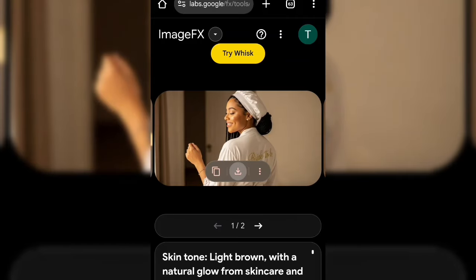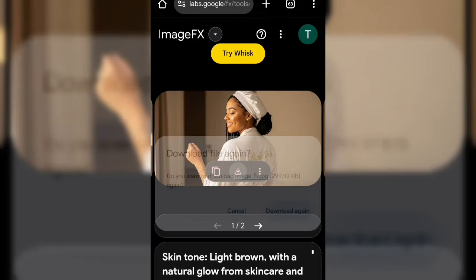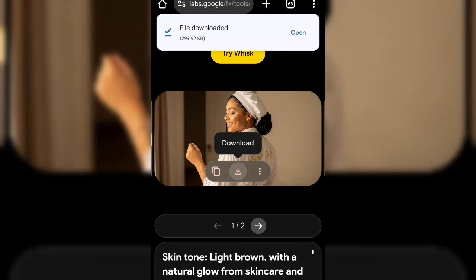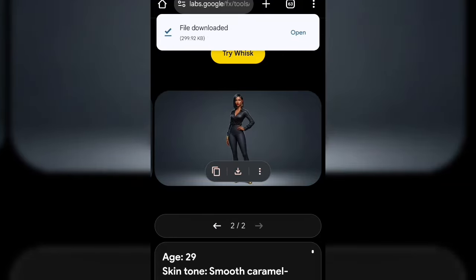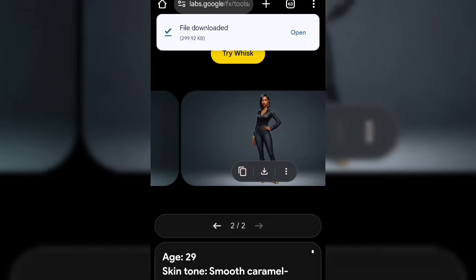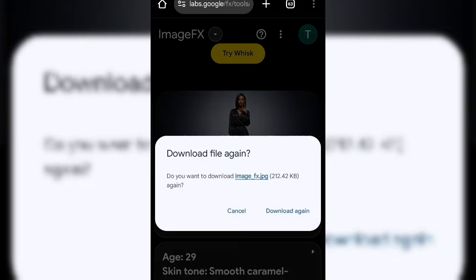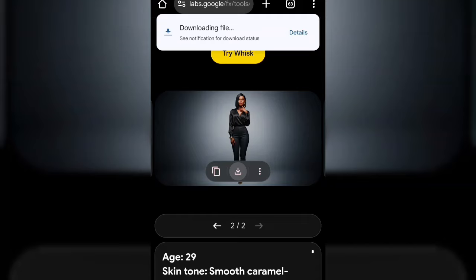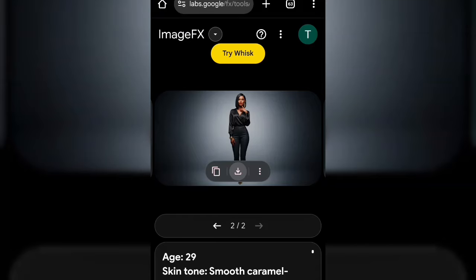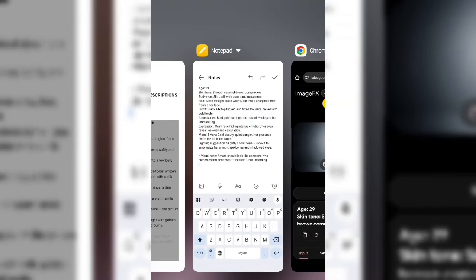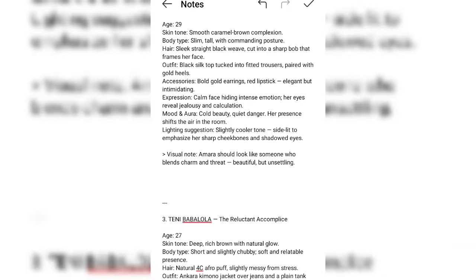So I'll choose this one and download it. So for this second one, this is the second character. So I'll select it. I'm going to add it. So for the third one.